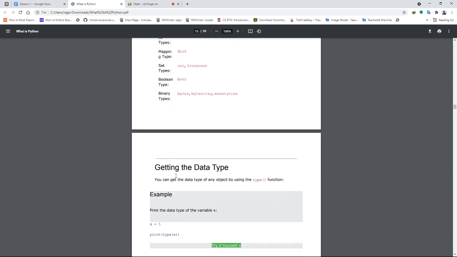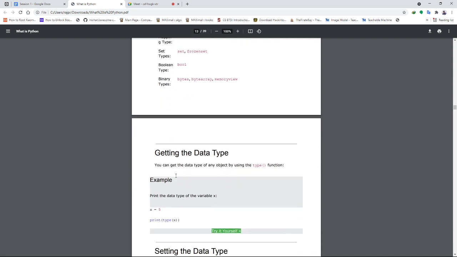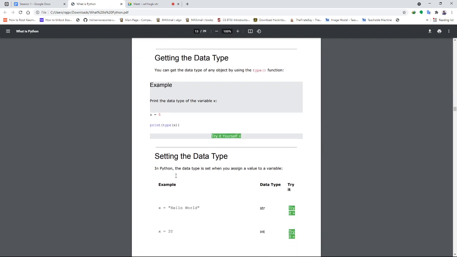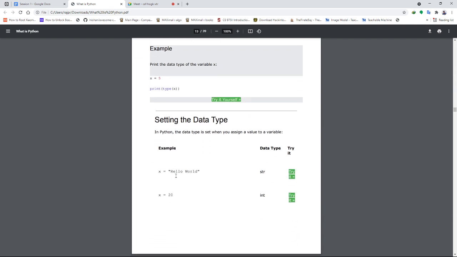Getting the data type: again, we can get any data type with the help of the type function. Setting a data type: how do we set a data type? Like x equal to hello world, the data type will be string.